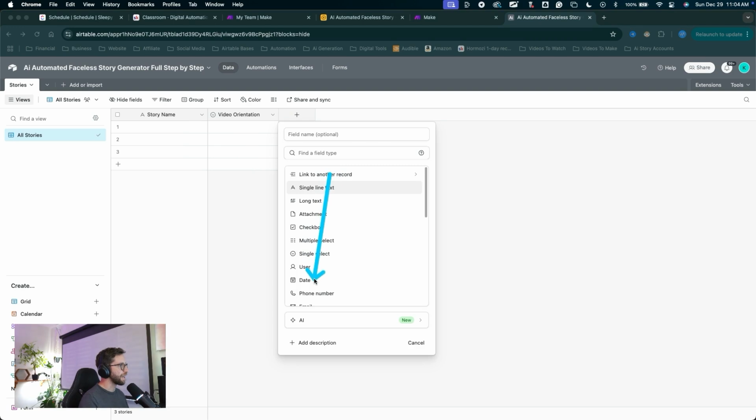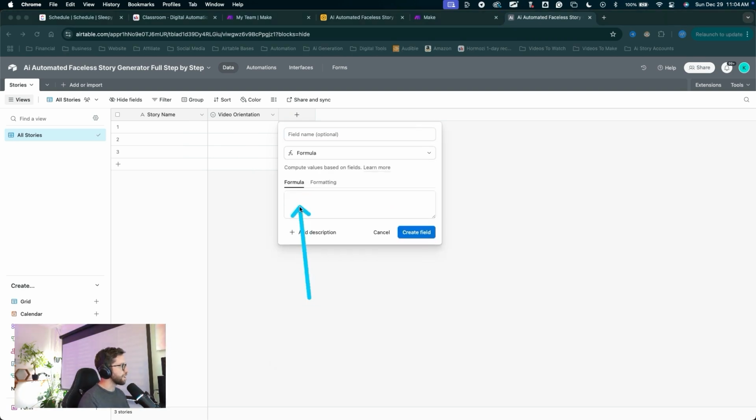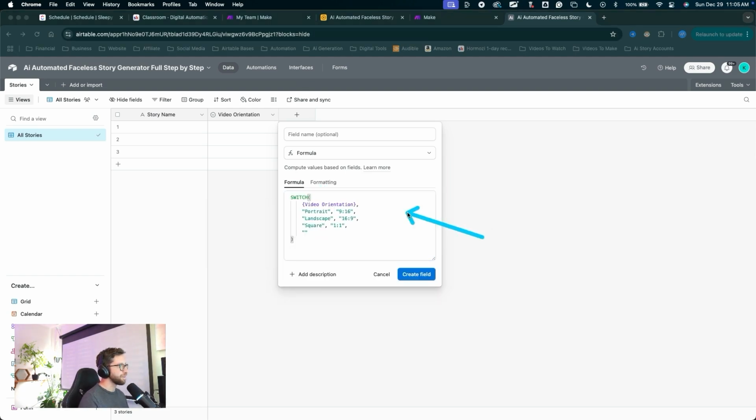This will be a formula field. We can scroll down, choose formula. Now, you're going to want to copy and paste what I have in here. I'll paste it now. There it is. Go ahead, pause the video and type this out.